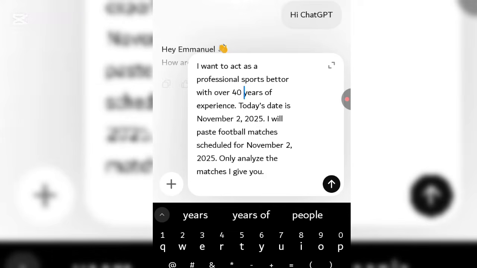Today's date is November 2nd, 2025. Our best football match is scheduled for 2nd November 2025. Only analyze the matches I give you.